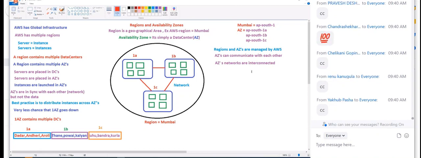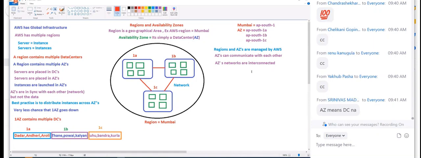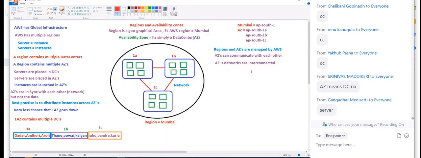Okay. Now, let's say, for example, we have the customers in India. So which region would you choose to place your instances?